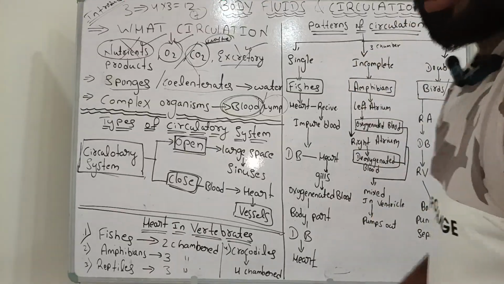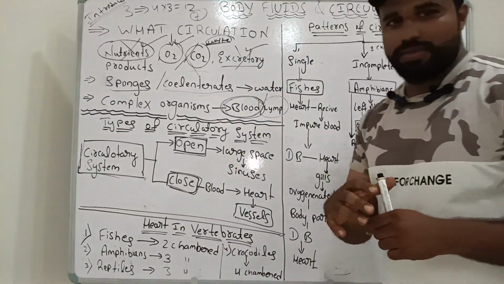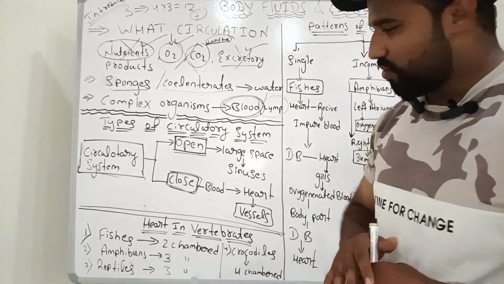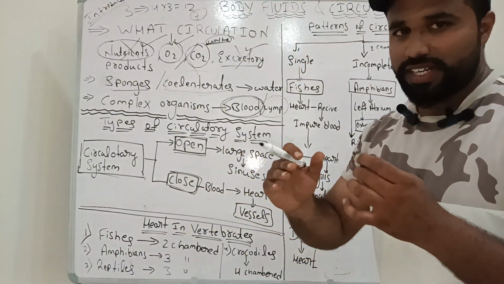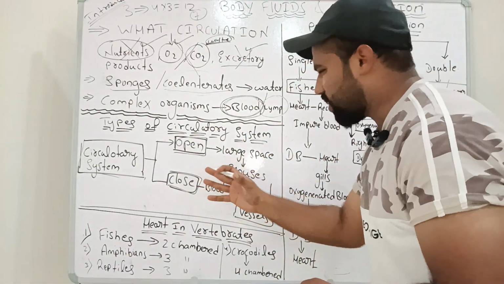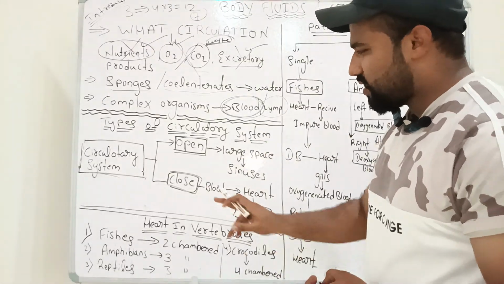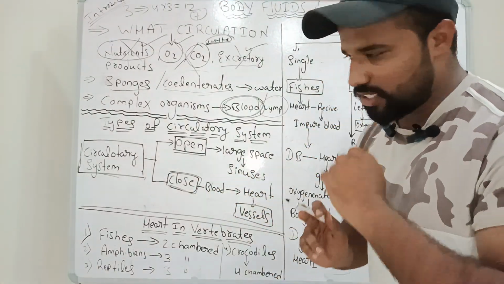Sorry for the disturbance, because of some disturbance we paused the video. Next, where did we stop? We stopped at open type and closed type. So let me discuss in detail what open type and closed type are. Two systems are there: open type of circulatory system and closed type of circulatory system.